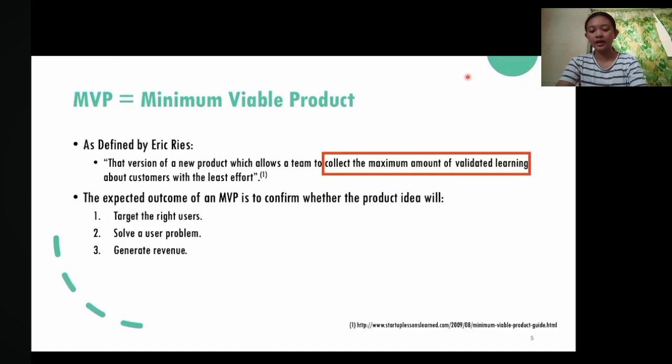Let's move on to the expected output of an MVP. We should target the right users. Making a product, we should know who are the right users using that product that we made. The main focus here is that an MVP translates to collecting the maximum amount of validated learnings. And it is also related to when do we need to build the MVP.